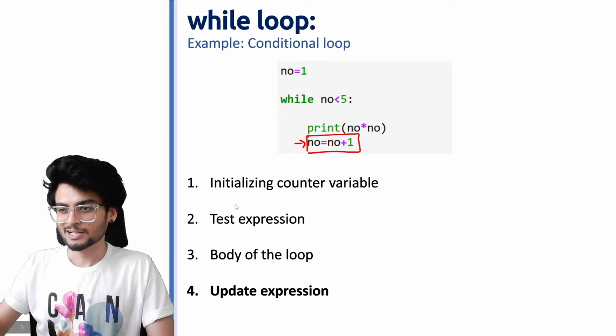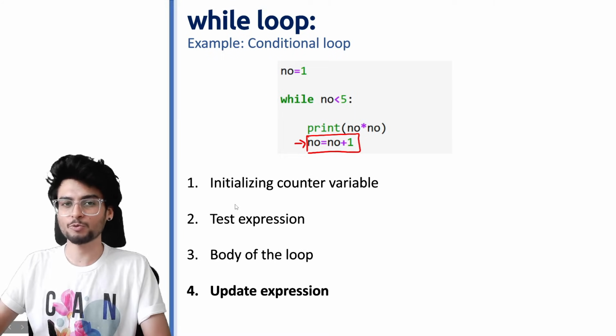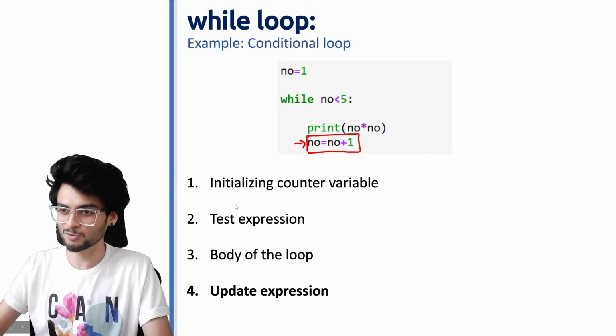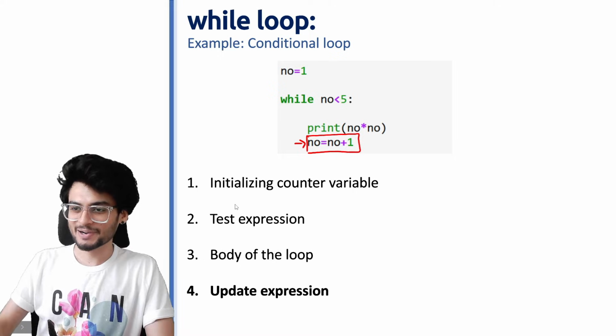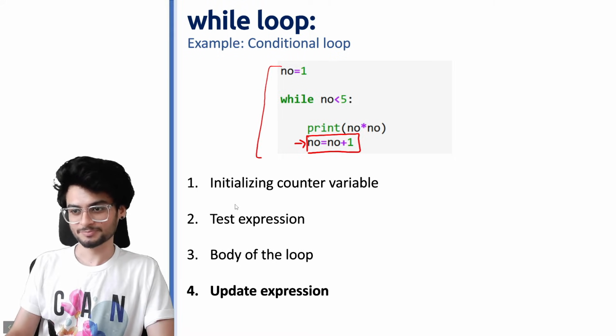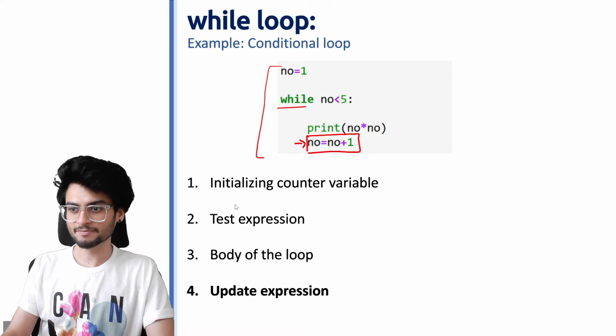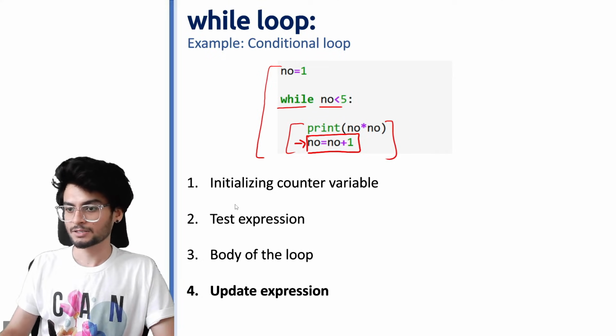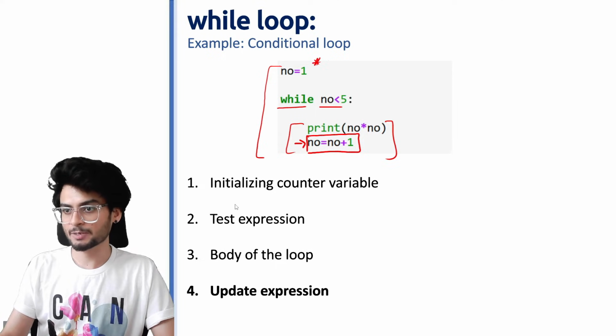So this is your body of the loop and inside this we are updating this expression. So since you have covered a bit about while loop now, I know you might be confused because the first time I saw while loop I was very confused, but this is how it looks. While statement होती है, एक expression दिया जाता है, अंदर कुछ statements होती है. One thing to always remember is this counter variable is very necessary.